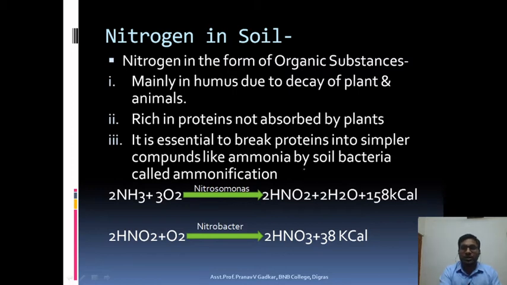There are some soil bacteria like Nitrosomonas and Nitrobacter which bring about the decomposition, decay and oxidation of the humus and convert it into ammonia, which is known as ammonification. Then the ammonia is oxidized into nitrites and then into nitrates, and this process is known as nitrification.